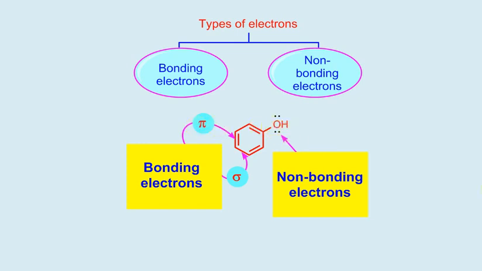Friends, I would like to tell you one important thing. As sigma and pi electrons are part of a bond, they are more stable than non-bonding electrons.